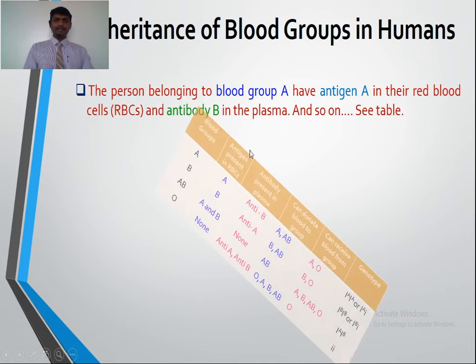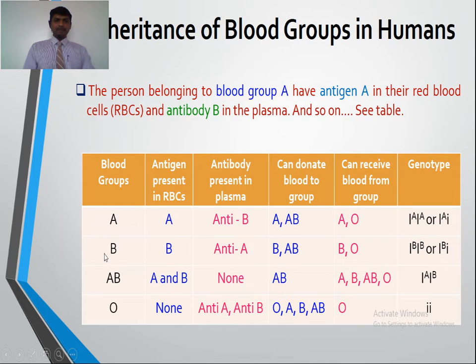So here is the table. Suppose a person has a blood group of B. Such a person has antigen B present in the RBCs and antibody A in the plasma. So antigen A and antibody B are opposite. Blood group A has antigen A in the RBCs and anti-B in the plasma.